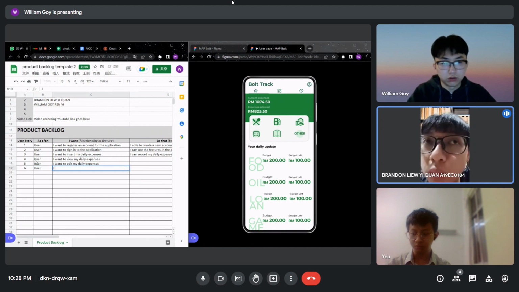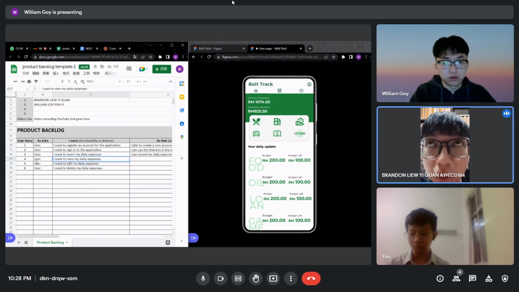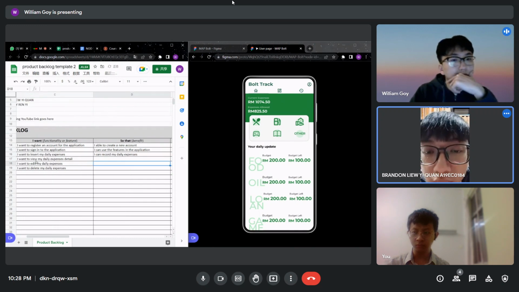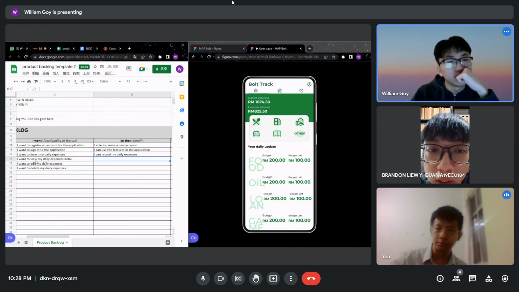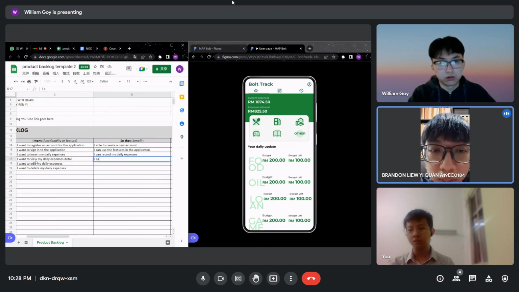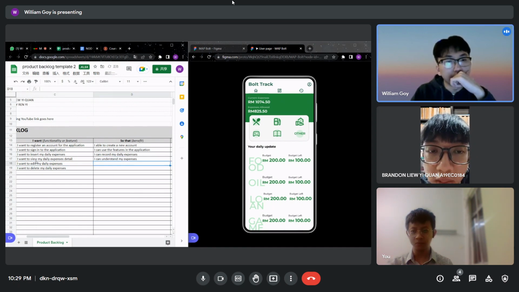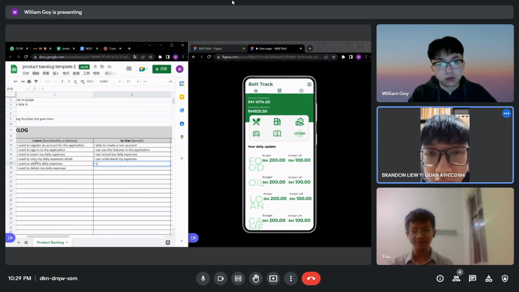So now we just write, I want to view my daily expenses details. Or I want to view my daily expenses would be okay as well. How about the benefit? So that I can understand my expenses. So how about the edit? Edit one is so that I can update my expenses. Yeah, wonderful.